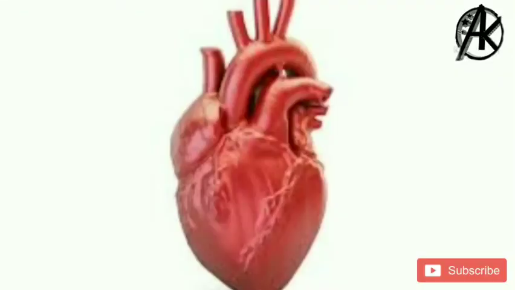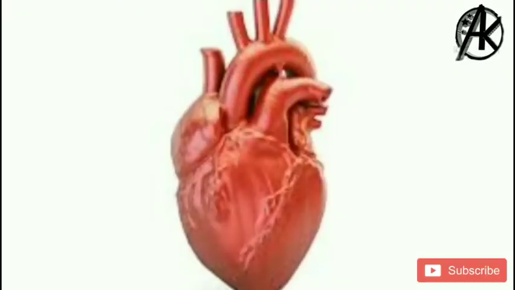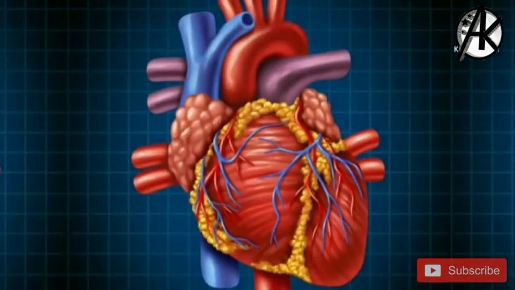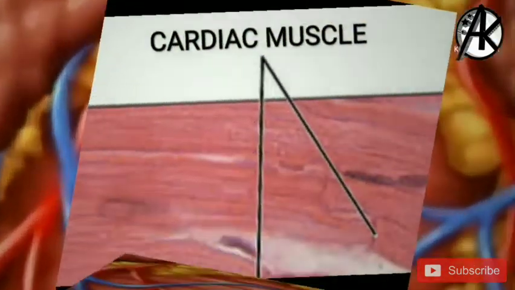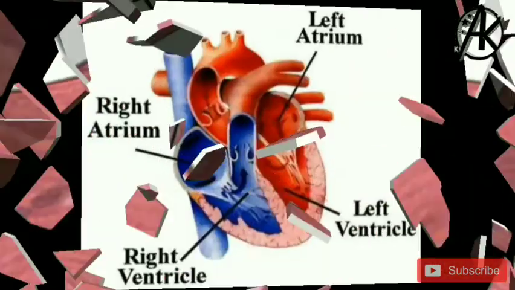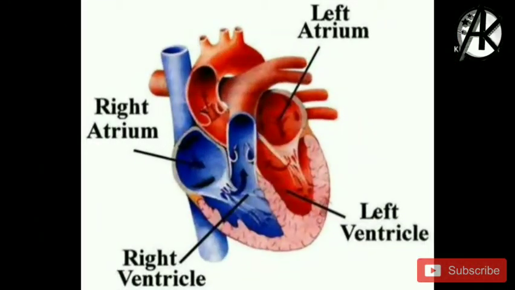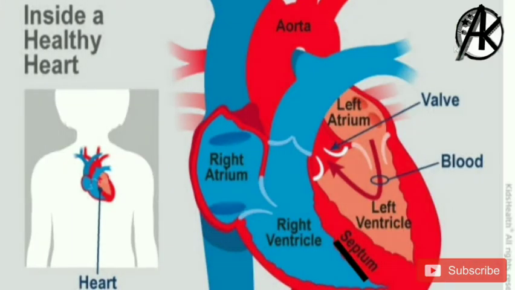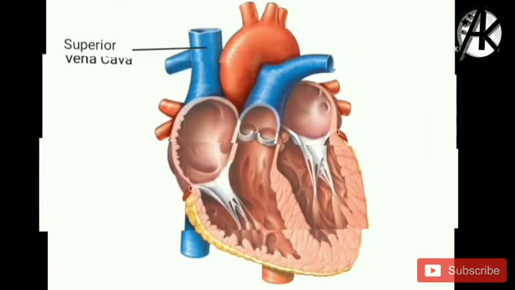Let's see the internal structure of the heart. Heart is like a central storage of blood. Take a close look at the heart. Heart is made up of cardiac muscle. Heart has four chambers, namely right atrium, left atrium, right ventricle and left ventricle. Atria and ventricles are divided by walls called septum.